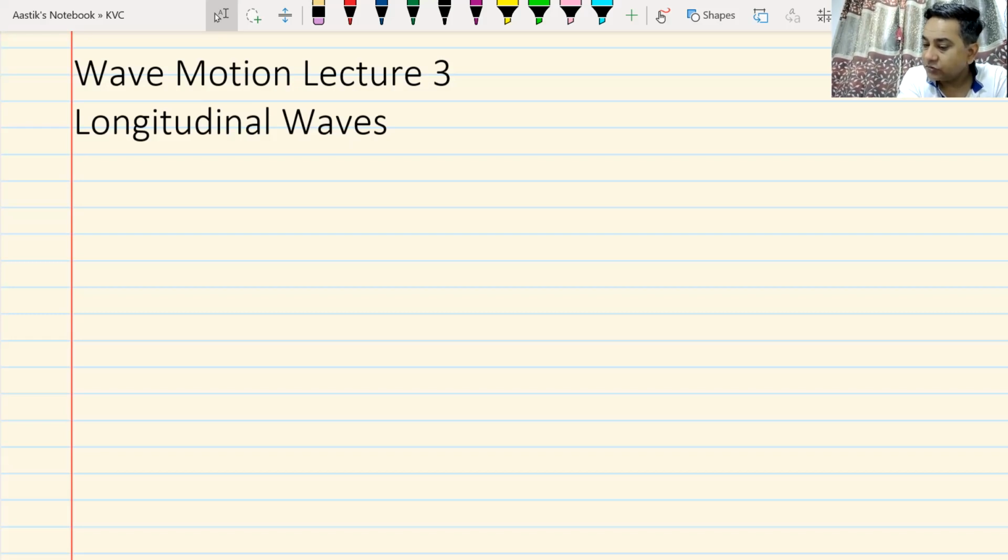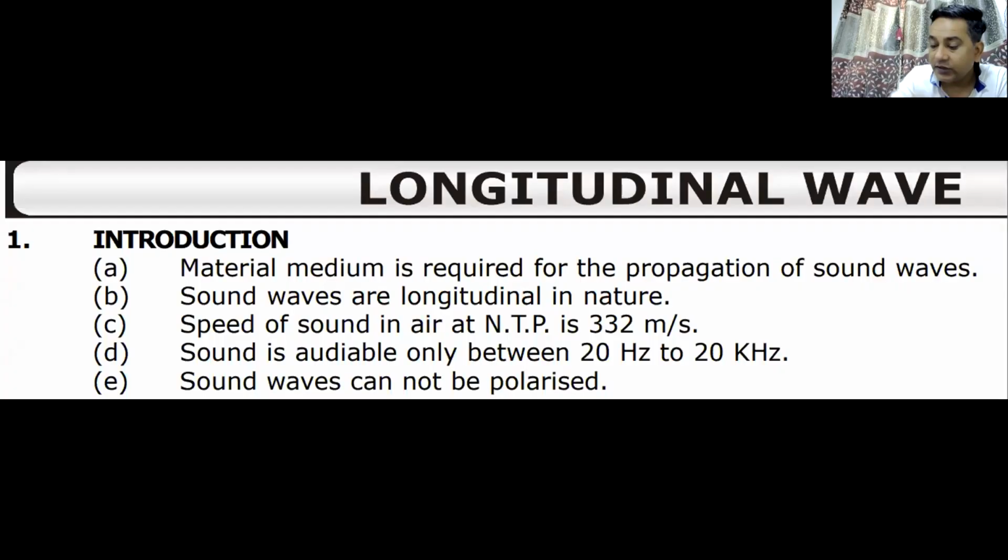Now we'll just go through a brief introduction of longitudinal wave. Basically, we'll be dealing with sound waves, and again, I am showing you a part of your sheet only. Longitudinal waves, sound waves. Material medium is required. That is one thing. Sound waves are always longitudinal in nature. What is the speed of sound? 332. Sometimes we take it 330. Sometimes we may take it even 300 to simplify our calculation.